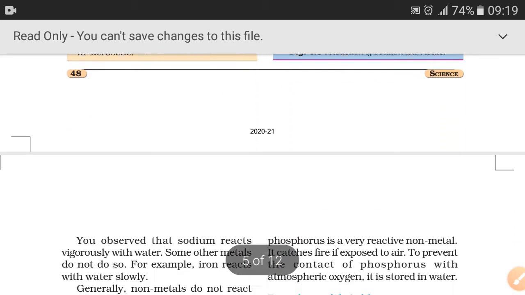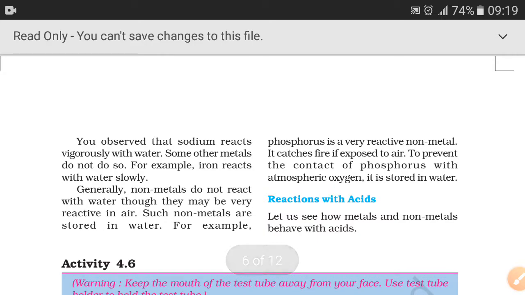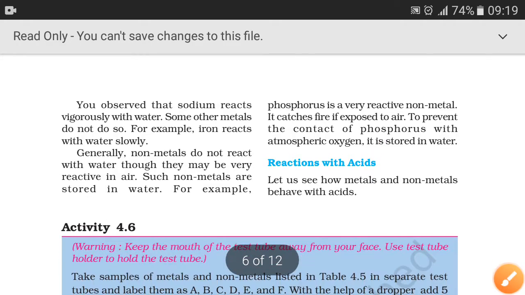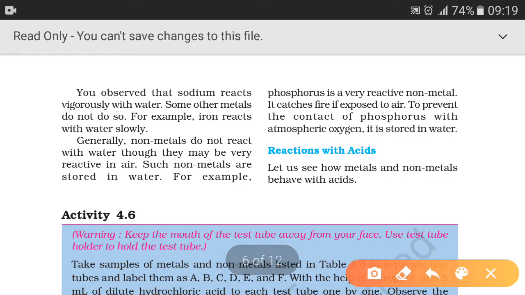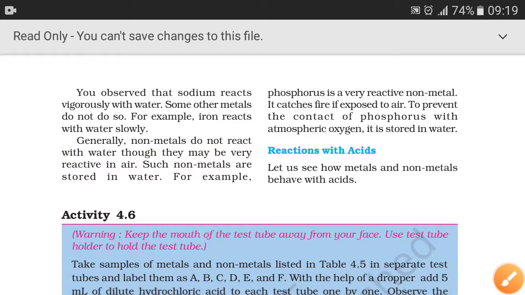Now see here students, you observe that sodium reacts vigorously with water, and some other metals do not do so. For example, iron reacts with water very slowly, and generally non-metals do not react with water. Though they may be very reactive with air, such non-metals are stored in water.